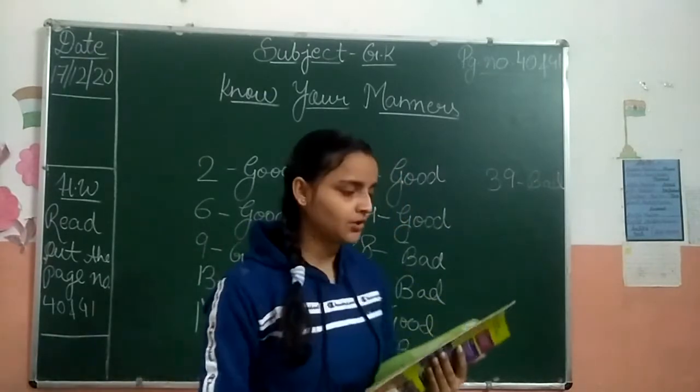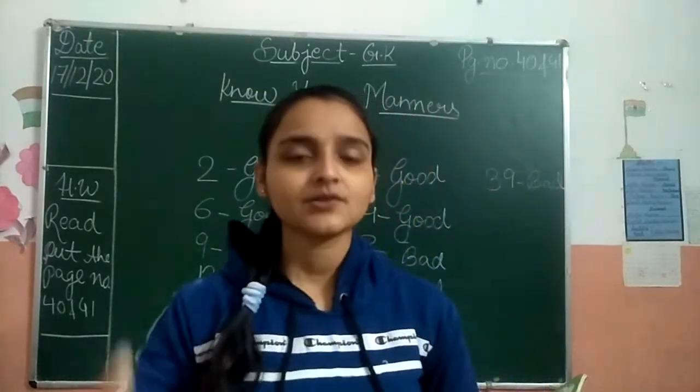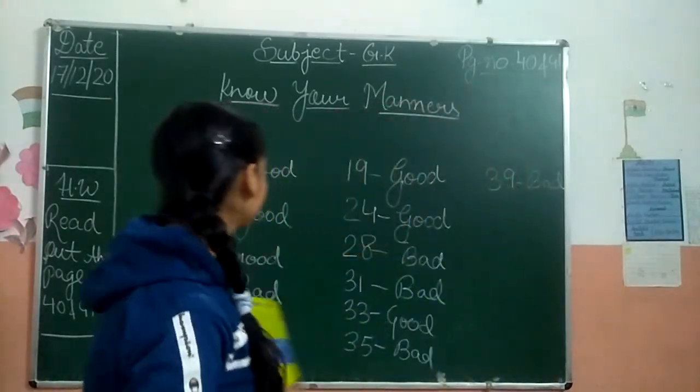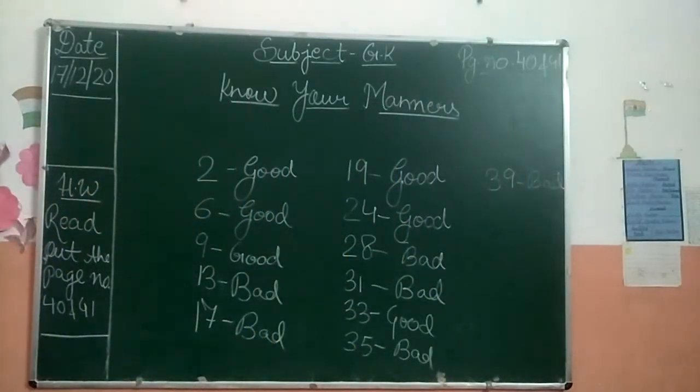Okay, look in 40, what is this? Good job. Understood? Write down all these good and bad in your page number 40 and 41.